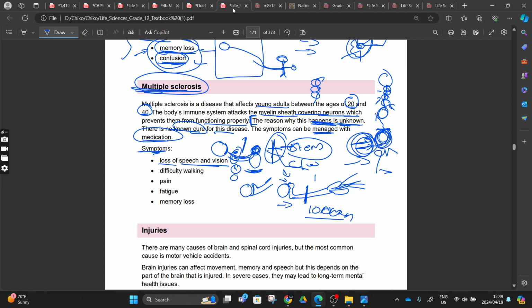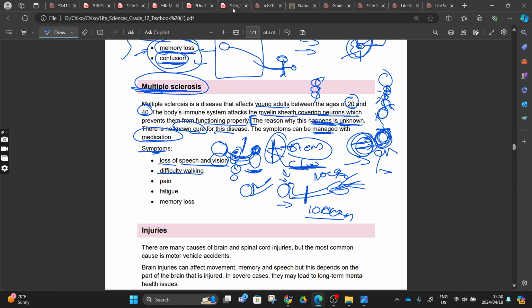But the impulse here goes slow. It means that your vision now is going to be disturbed. You understand? Whatever you are seeing here, you are seeing it at HD. But if there is a problem, it means that the message now is going in. Yes, we can see, because you can see well. It means that the message is going in, but the message is being sent there at a slower rate. We need you to function at 100% vision.